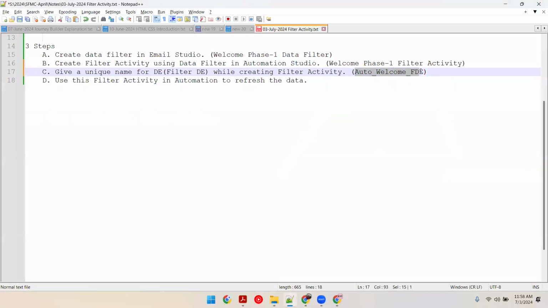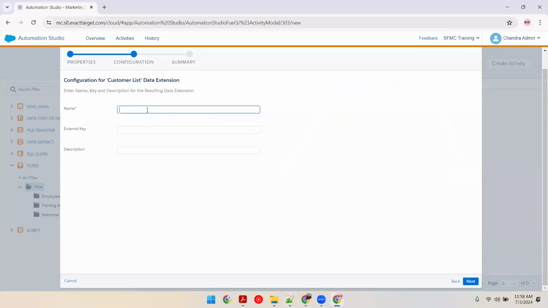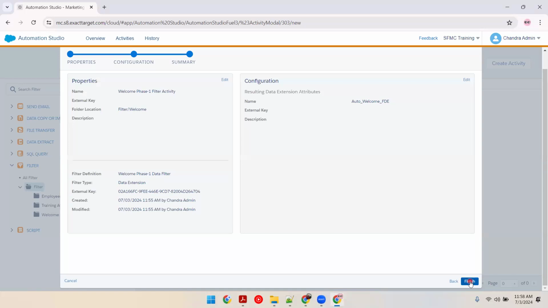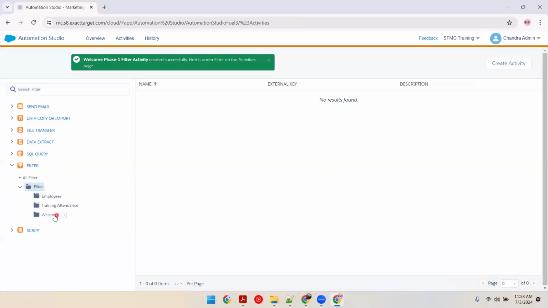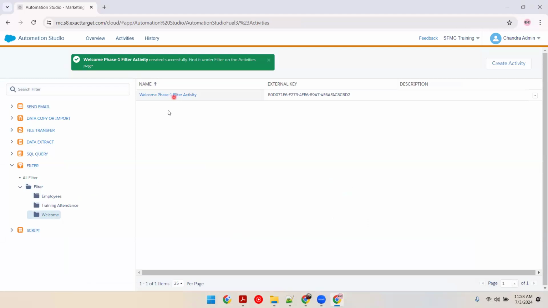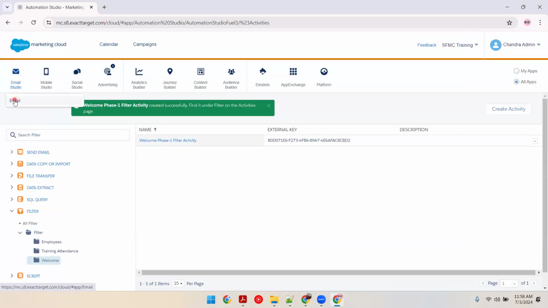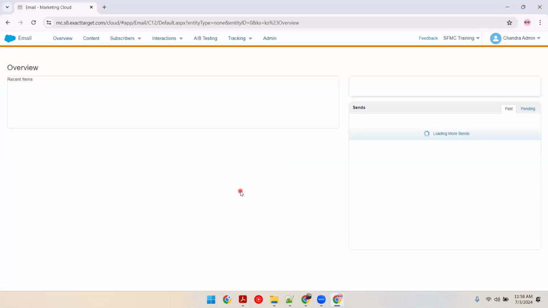I'm using this one so that it is easy for me to recognize. This is my DE name, data extension name, which is not now present. It will be created after this step. Remember, this DE is not present. It will be created after I click the button finish. I click the button finish. Now you can see the activity, and there should be a data extension, and that data extension should be created in the folder of master. Why? Because that is where the data filter is residing.